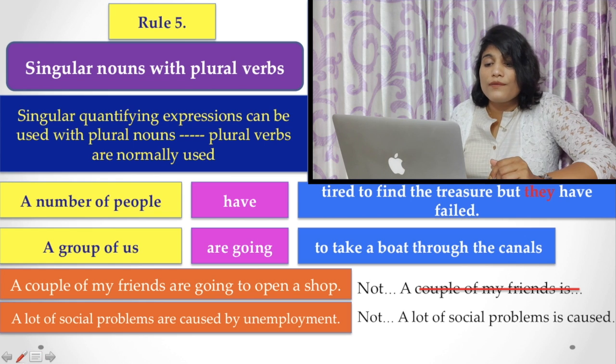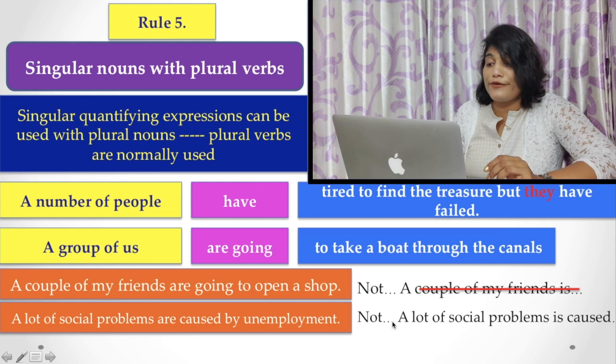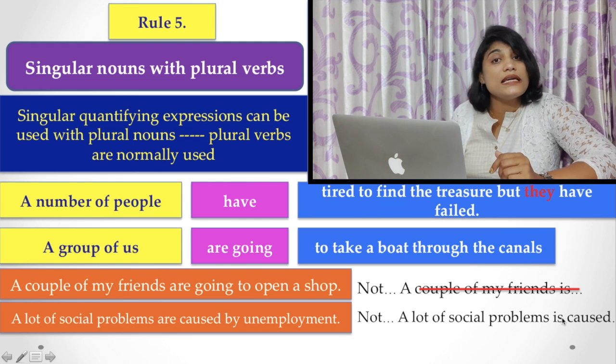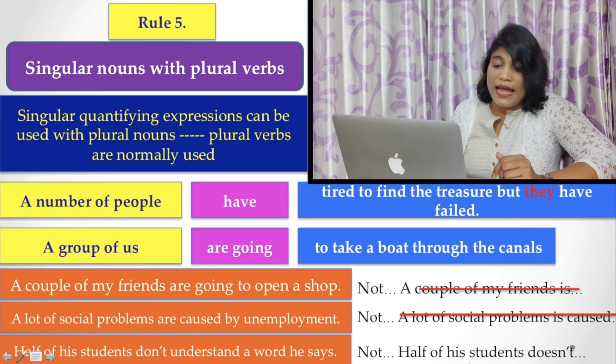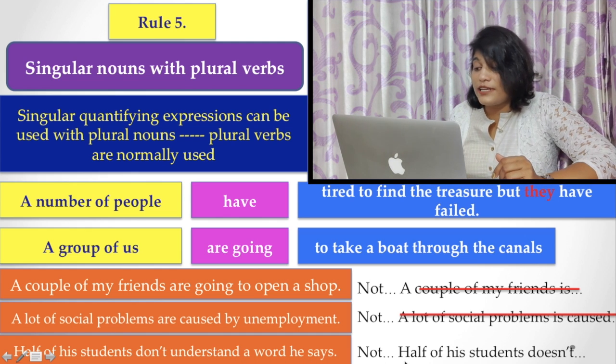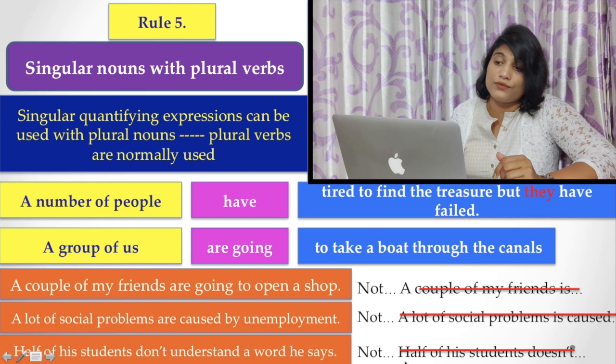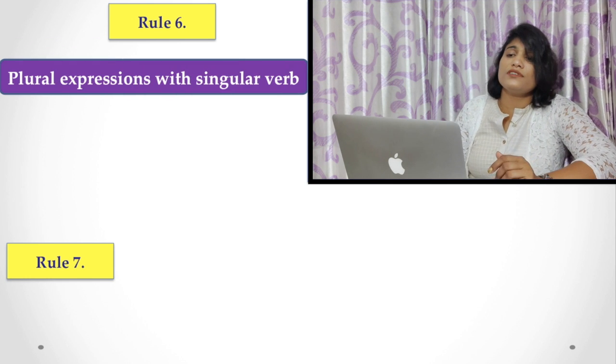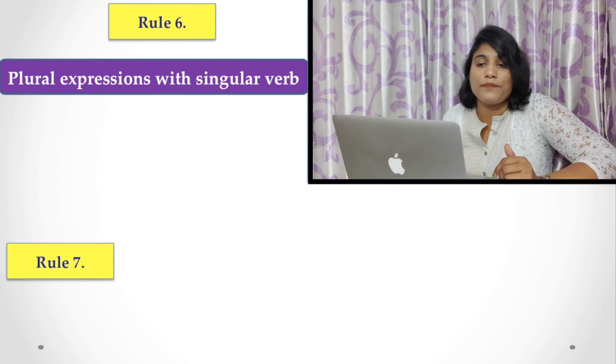Similarly, a lot of social problems are caused by unemployment, but you never say a lot of social problem is caused. This is wrong. And half of the students do not understand a word he says; half of the students doesn't is the incorrect use.